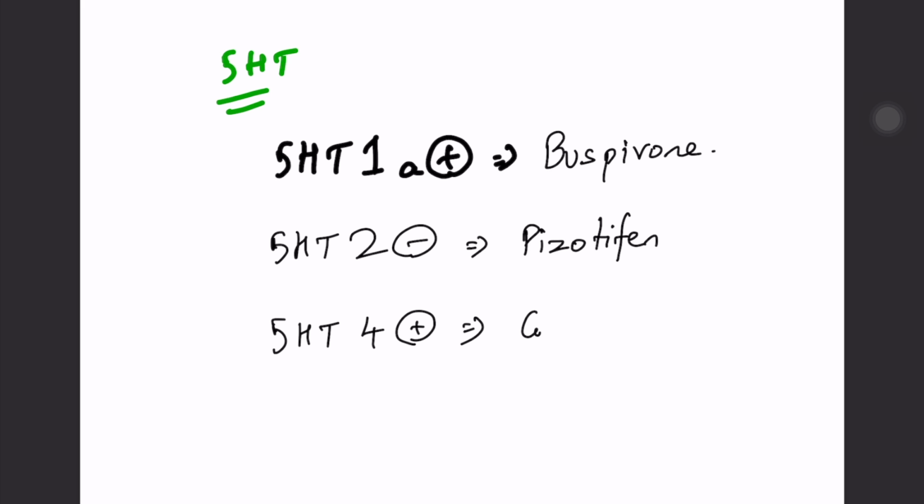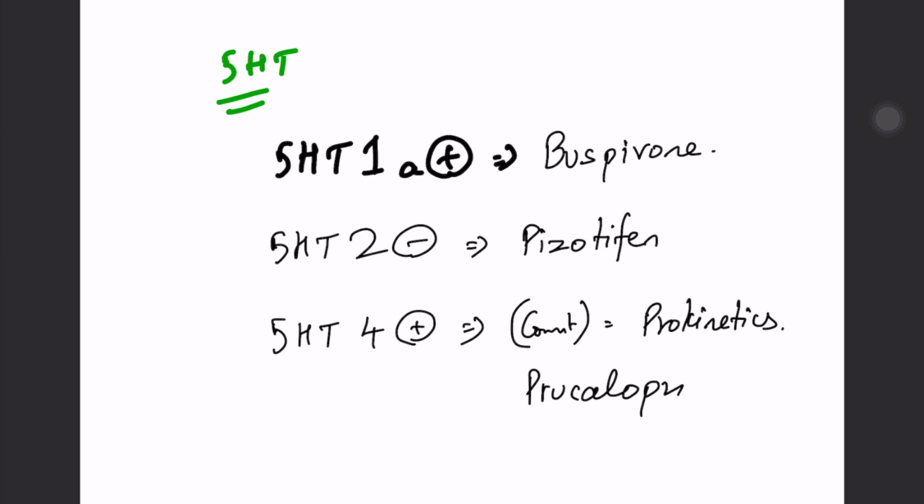They are used in constipation patients because they can increase the bowel movement. That is, they are prokinetics. Therefore, they are used in constipation patients. Example drug is prucalopride. These are important drugs. There are many other 5-HT drugs. I just marked out the important ones. This is for anxiety. This is for migraine prophylaxis. This is for prokinetic. So, what is the drug of choice for migraine prophylaxis?